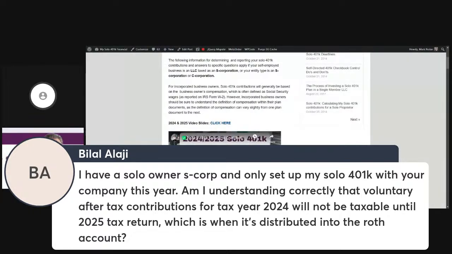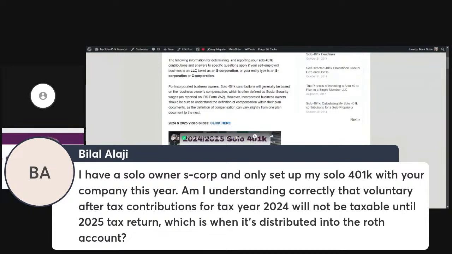So number one, voluntary after tax solo 401k contributions go into the solo 401k plan on an after tax basis, which means you don't get a tax deduction for that contribution, but in return, it goes in as an after tax, and then you immediately convert that over to the Roth solo 401k or the Roth IRA. That's effectively what the mega backdoor Roth self-directed strategy is. It's where you make a voluntary after-tax contribution.